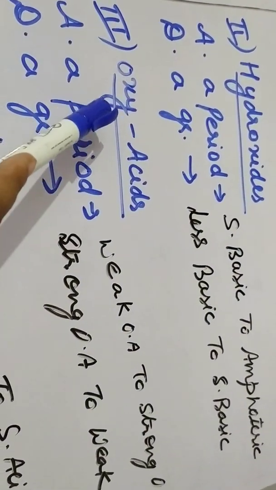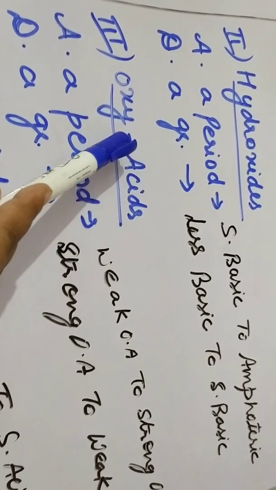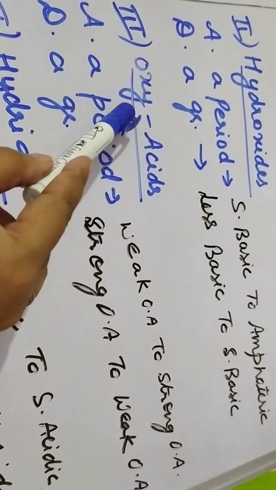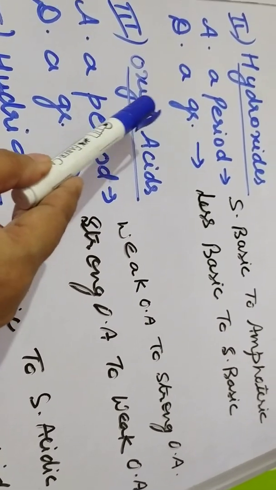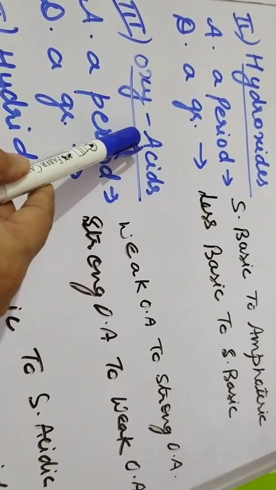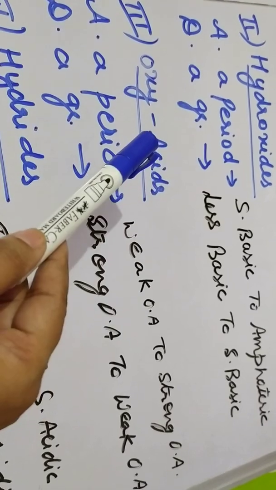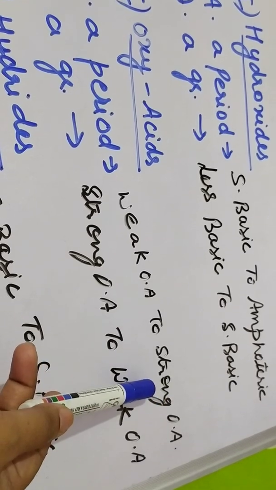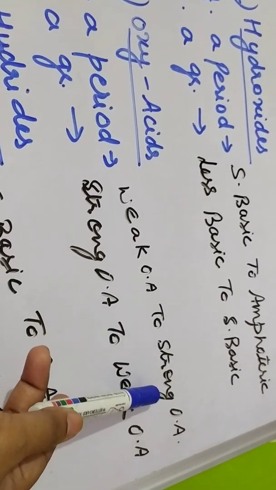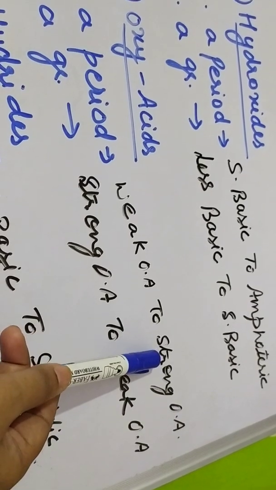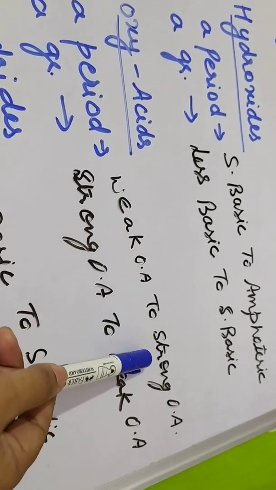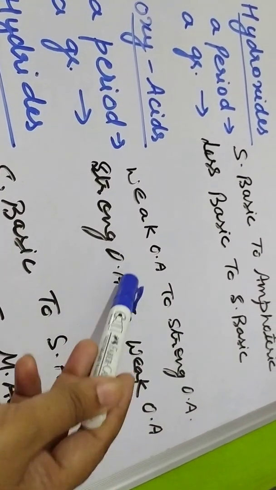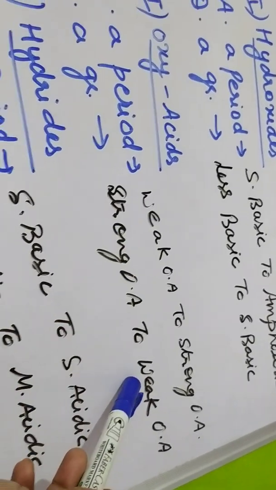Next is oxyacids. Oxyacids are the acids which contain a non-metal, a hydrogen and an oxygen atom. In this case also it depends on the oxygen atom. Oxygen atom is again a highly electronegative element. So the more the number of oxygen atoms, the more acidic will be the oxyacid. Again, across the period, on the left side you have metals, on the right side you have non-metals. So it will vary from weak oxyacids to strong oxyacids, because non-metals have a larger number of oxygen atoms as compared to metals, and they will form strong oxyacids. Down a group, strong to weak oxyacids, because the non-metallic character decreases down a group. So strong to weak oxyacids.